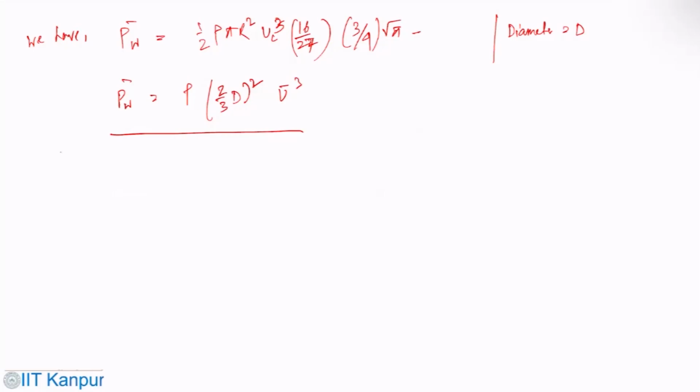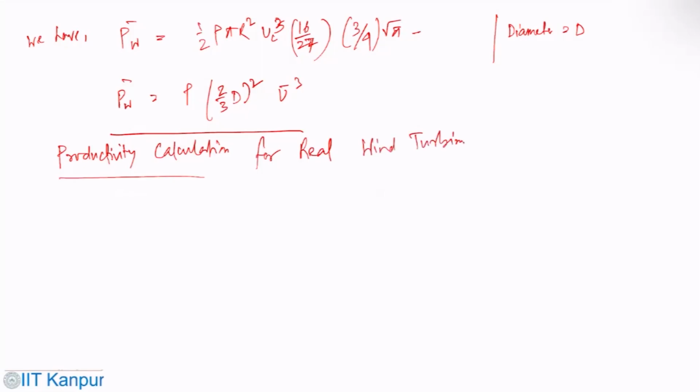Also, you can do some productivity calculation for a real wind turbine. So this uses the Weibull distribution.